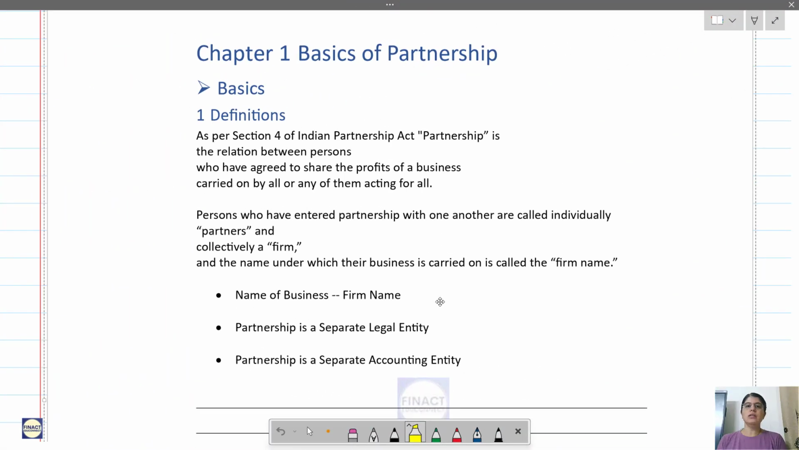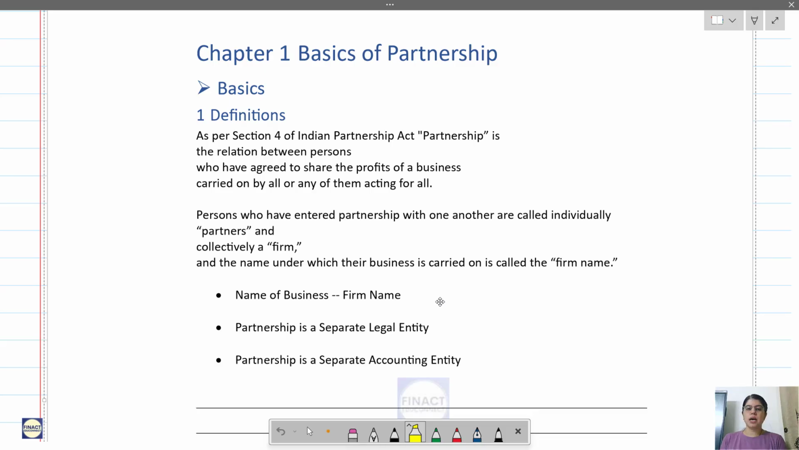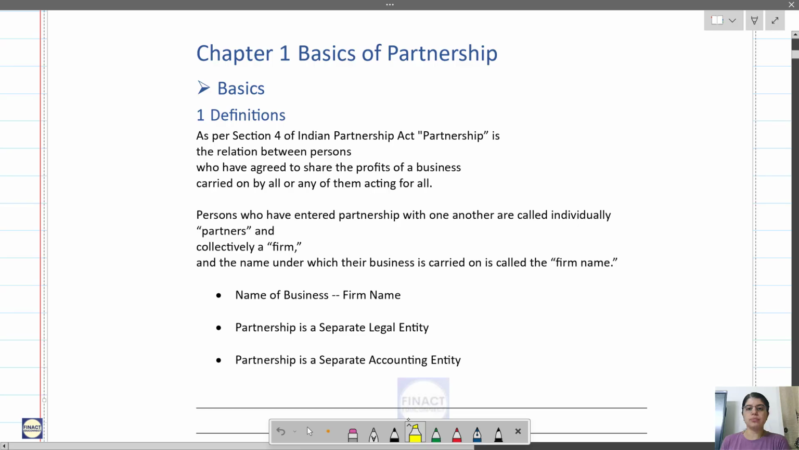Hello everyone. So in this chapter, what are we going to learn? We are going to learn about the basics of partnership. We will understand what is a partnership and what is a partnership firm. Till last year, we learned about what is a sole proprietorship in your 11th standard. Now in 12th standard, we will be learning about what is a partnership. So let us understand what is a partnership first.